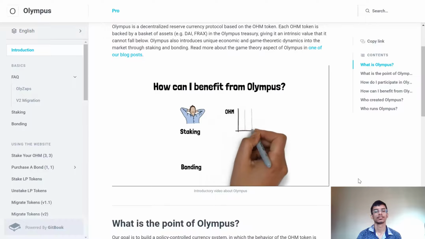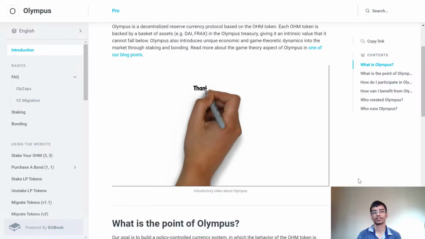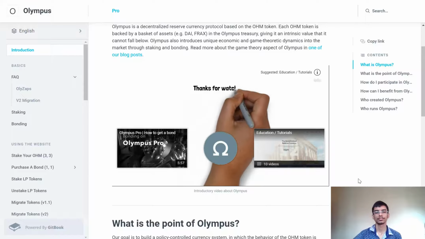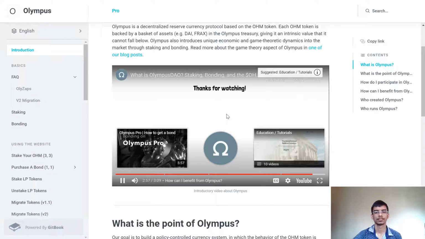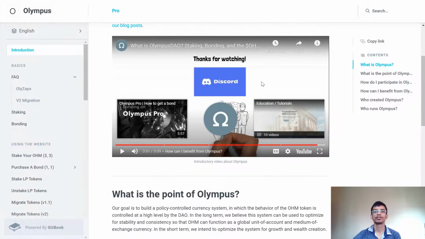A more hands-on investor might want to take advantage of bonds, where you can sell assets to the treasury and receive OHM at a discounted price after a certain period of time. That wraps up our introduction to Olympus. If you have questions, would like to get involved, or if you are interested in learning more about OHM, join our Discord.